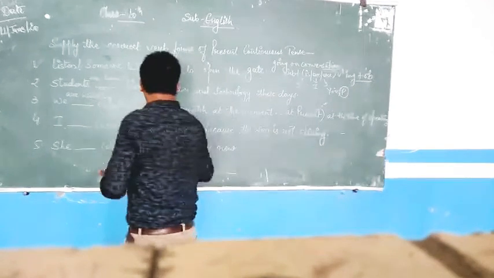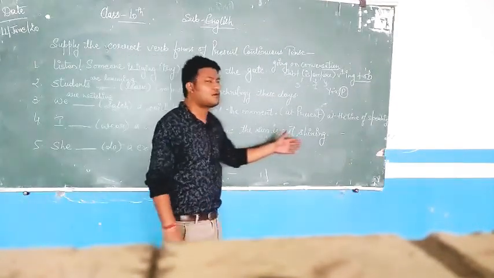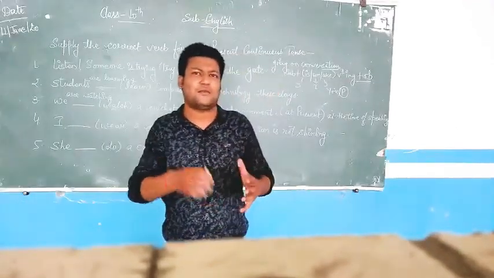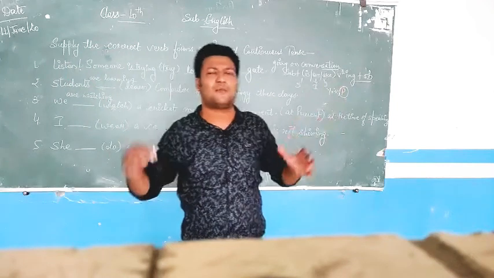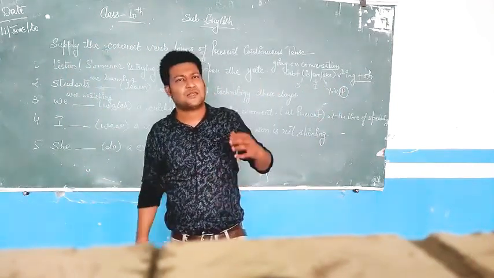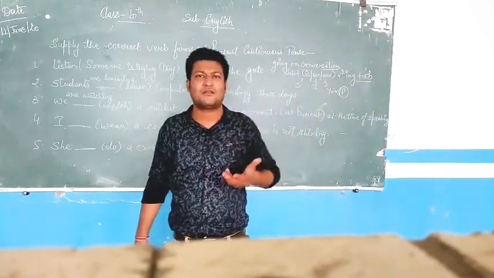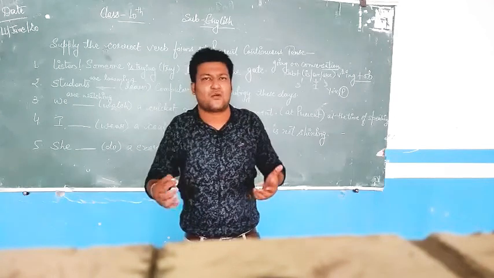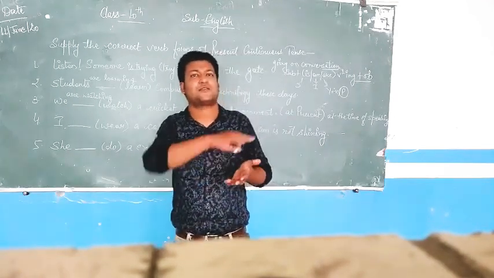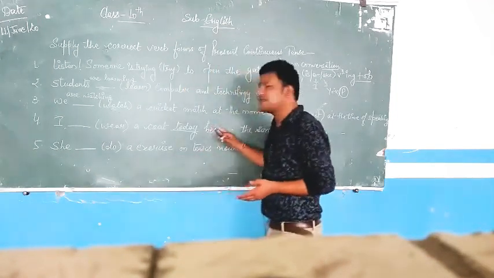Now I wear a coat today. Today is an important point because the sun is not shining. It means that maybe yesterday or maybe tomorrow or for several different days the sun was shining, but today because of the bad weather the sun is not shining and it is cold. But just for today, it is not habitual, it is not regular that the sun is not shining. If it is regular, then I use present simple tense.